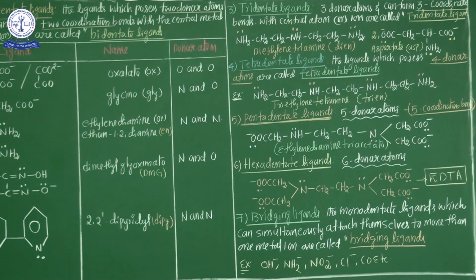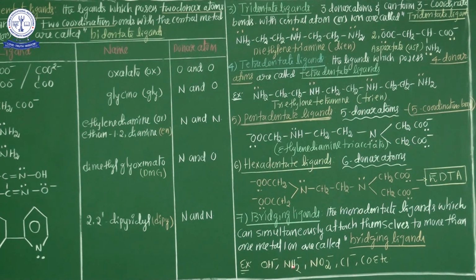OH minus is a monodentate ligand and it acts as a bridging ligand because it simultaneously attaches itself to more than one central metal atom. When there are two central metal atoms in a coordination compound, it attaches to them one by one. That's why this kind of ligand is called a bridging ligand. OH minus, NH2 minus.